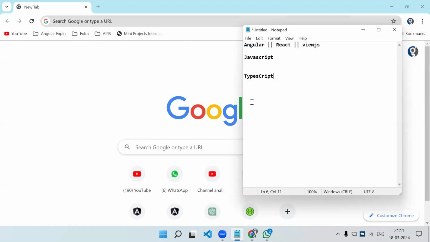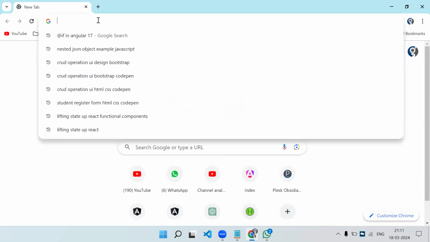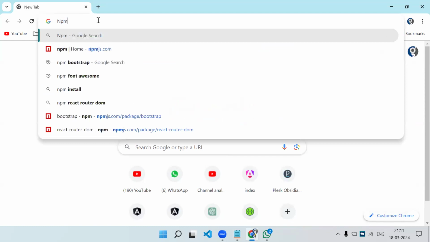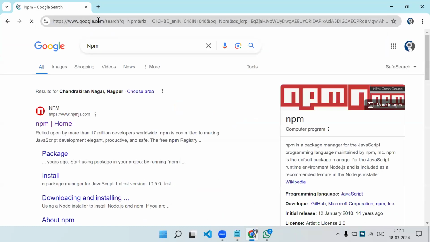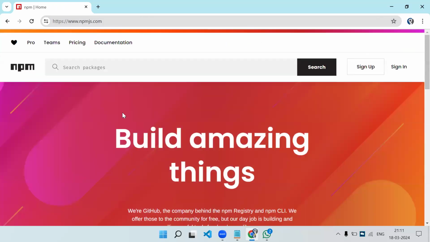Now coming back to Angular, let's say you need to install Angular. So what things do you need? First is Node.js. Node.js is a library or, what can we say, first NPM. I will explain what NPM is. You can simply search NPM and open the first website you get. So NPM is a library package manager.